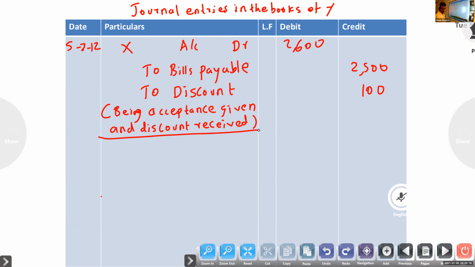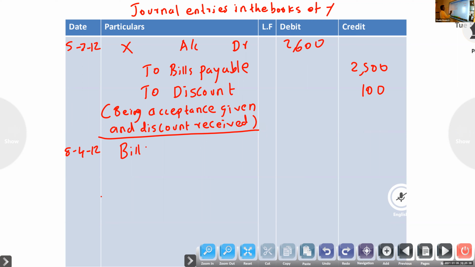Then the bill was duly met on the due date. At the time of maturity, for a 1 month bill from March 5, it will be 8th April 2012.